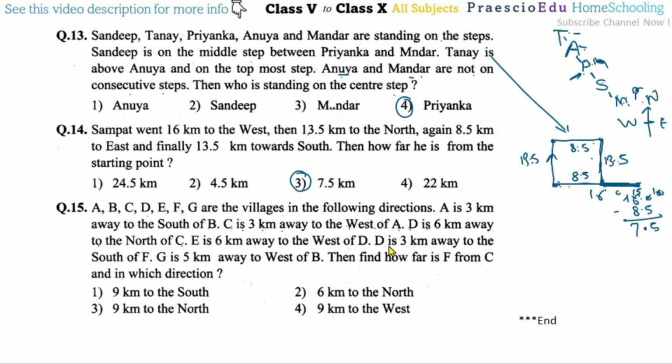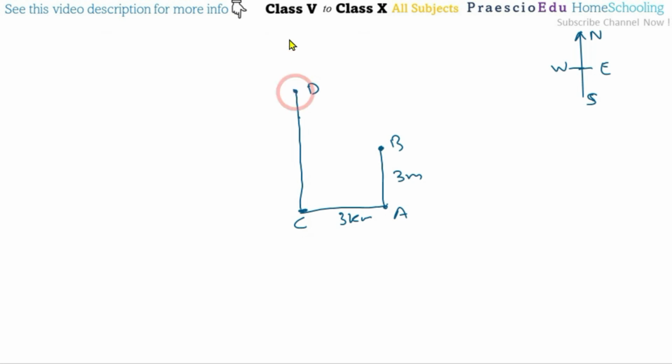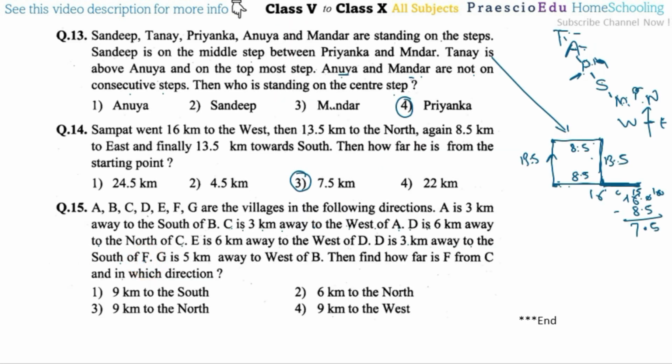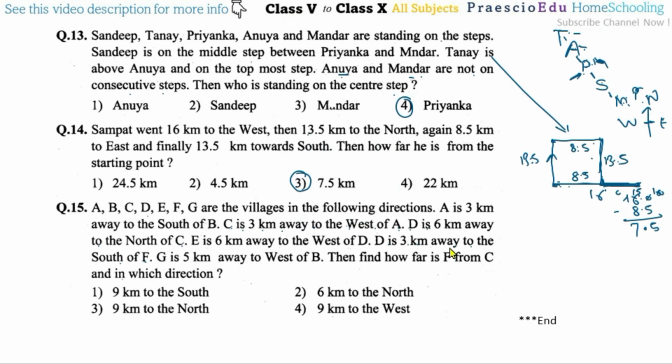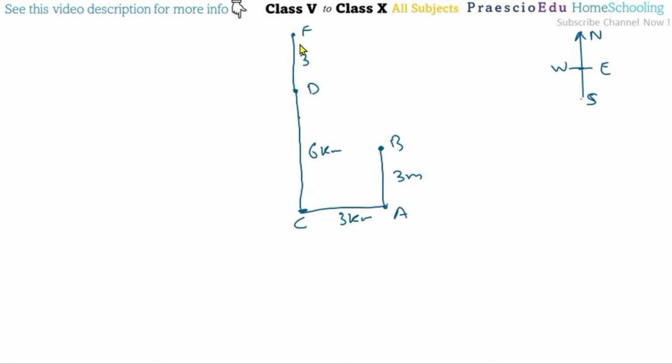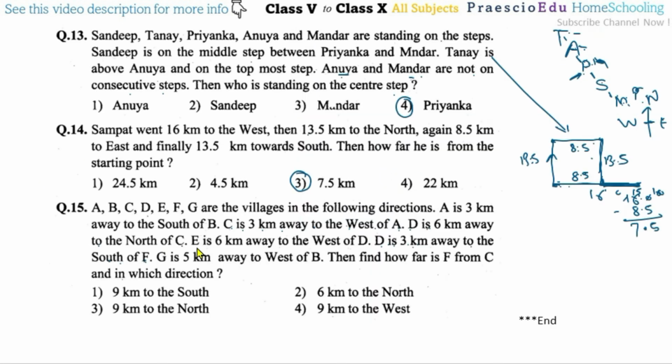6 kilometers west of D. D is 3 kilometers away to the south of F. So D is to the south of F, meaning F is here. South of F is here, so this is 3. This is previously 6 kilometers. So this is F. Again, I am saying D is 3 kilometers away to the south of G, so G is to the north of D. That is the meaning.